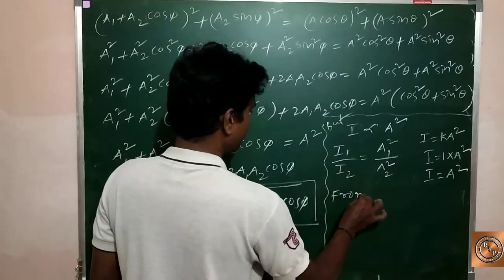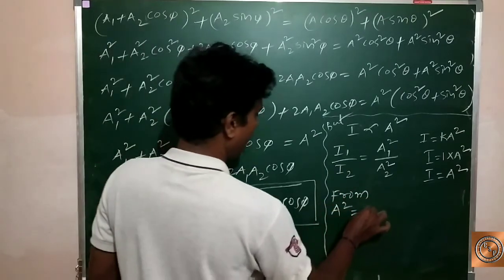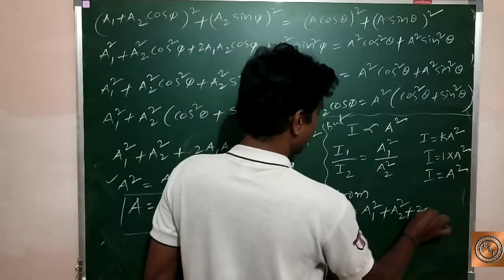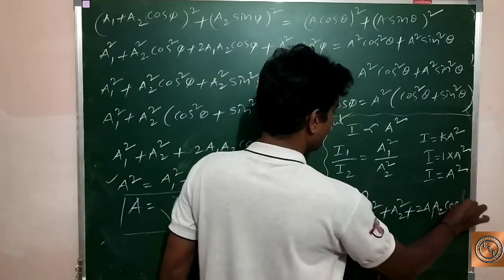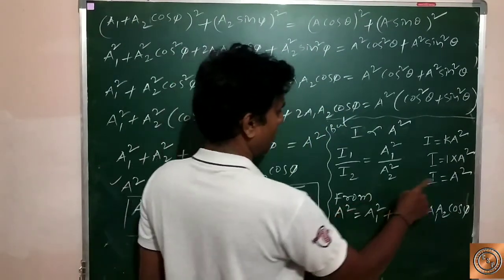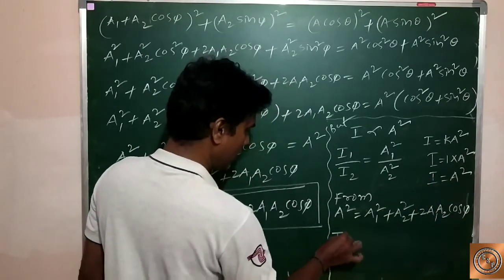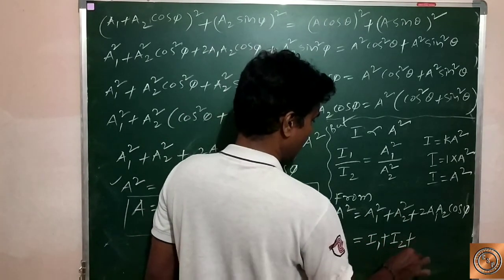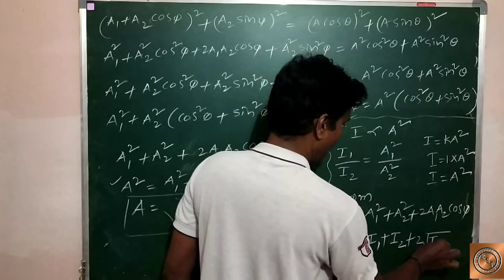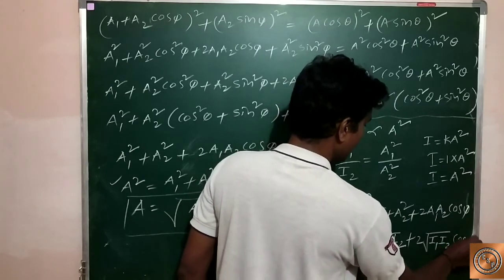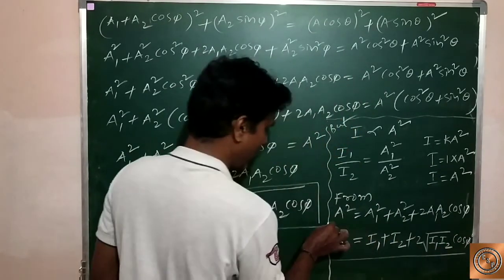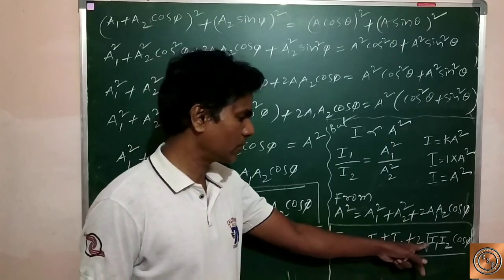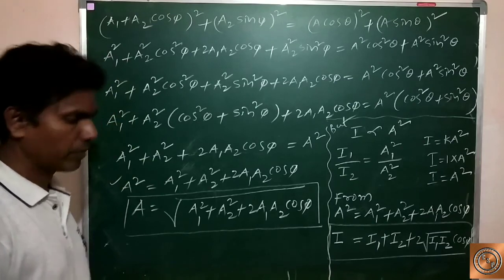So from the equation A square is equal to a1 square plus a2 square plus 2 a1 a2 cos phi, and since I is equal to A square, I is equal to I1 plus I2 plus 2 root I1 I2 cos phi. This is the intensity of the wave.